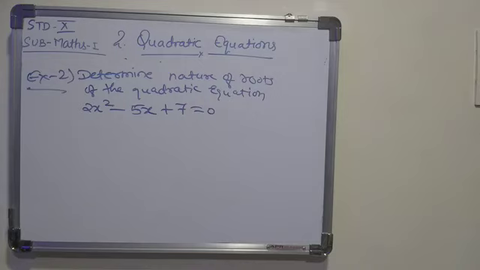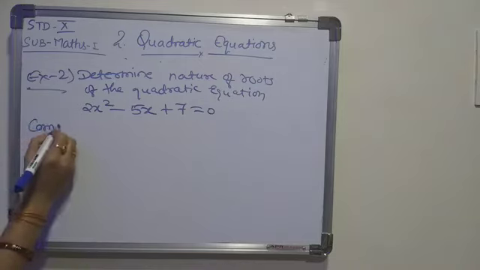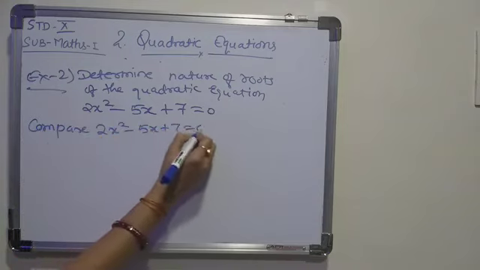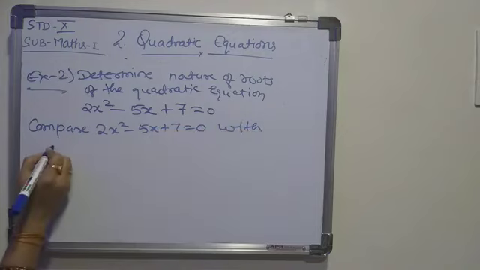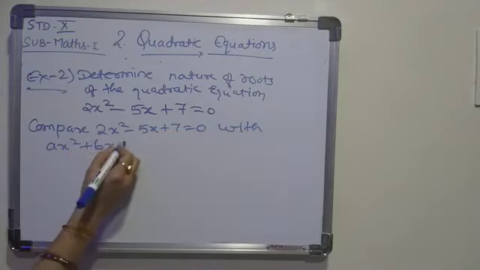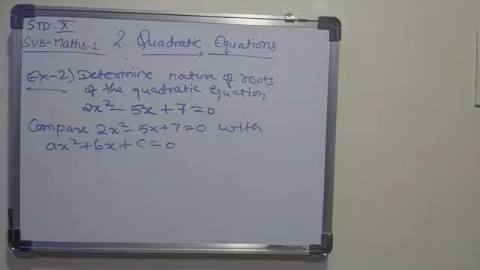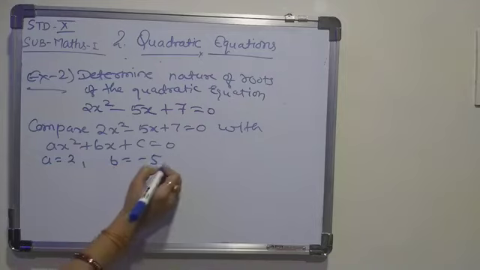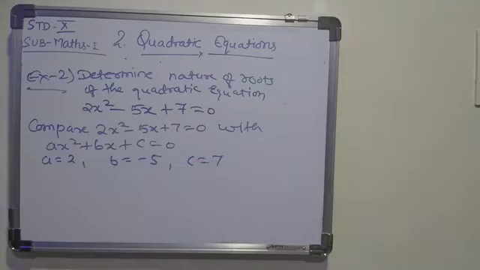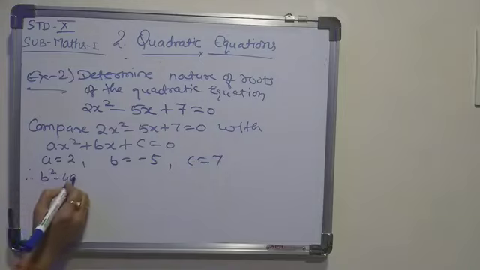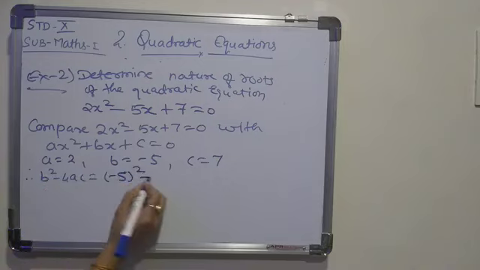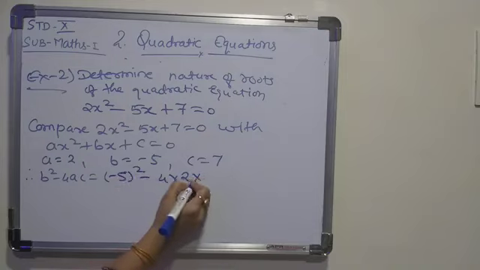So first we are going to compare this equation 2x square minus 5x plus 7 is equals to 0 with ax square plus bx plus c is equals to 0. So you will get a is equals to 2, b is equals to minus 5 and c is equals to 7. Now we are going to find the value of discriminant. There is b square minus 4ac, which is equals to minus 5 square minus 4 into 2 into 7.